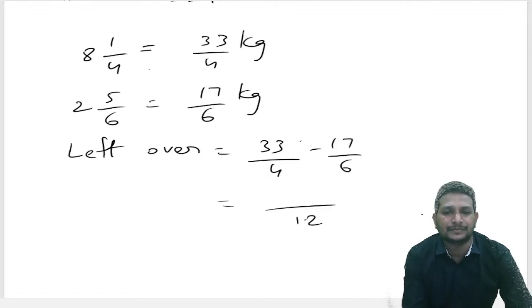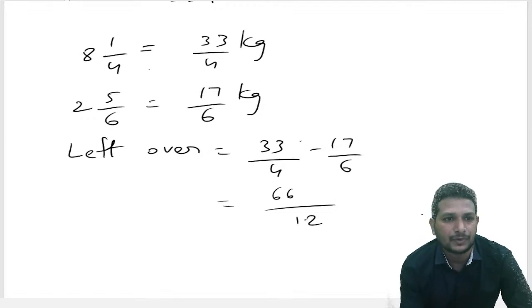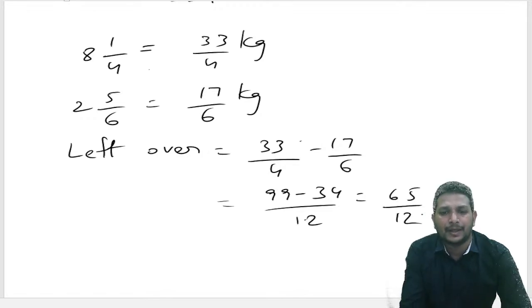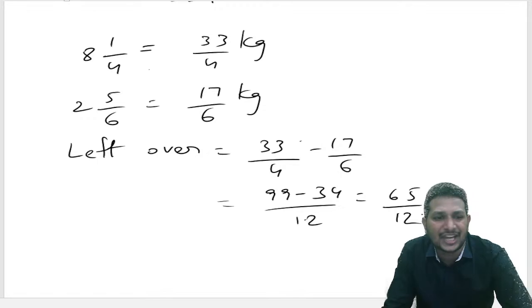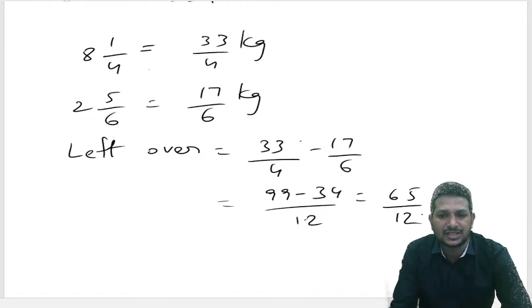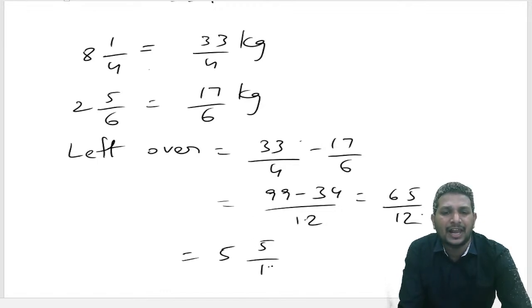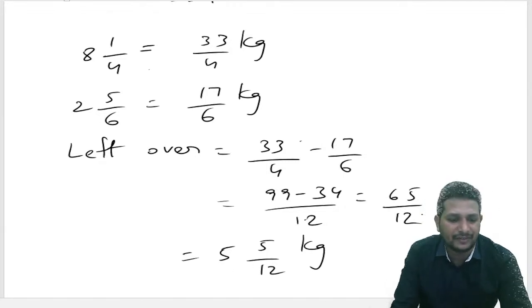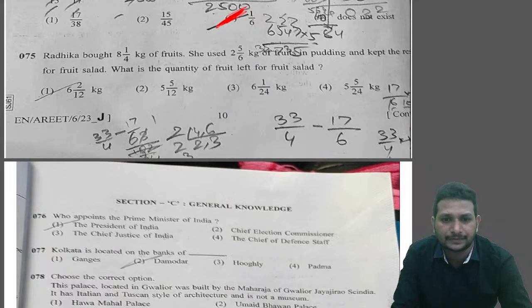As the LCM is 12, multiply 33/4 by 3, 33 threes are 99, and 17 twos are 34. How much did we get? 65/12. But according to the options, they gave a mixed fraction. 65/12 means 5 5/12 kilograms, since 12 fives are 60, 60 plus 5 is 65. So she's left with 5 5/12 kilograms. That's nothing but the second option.